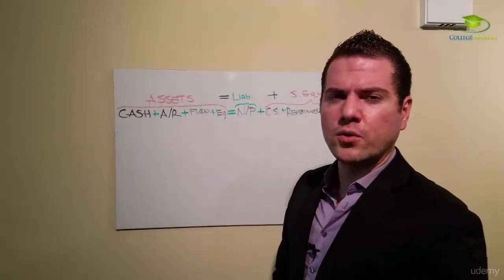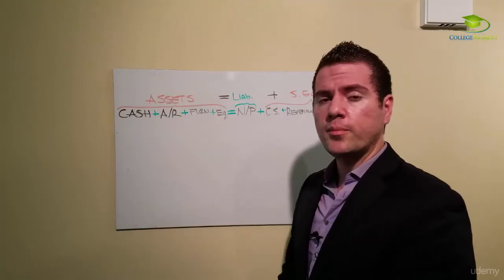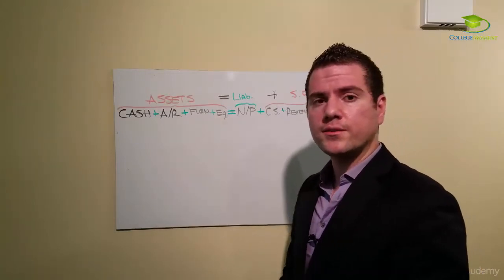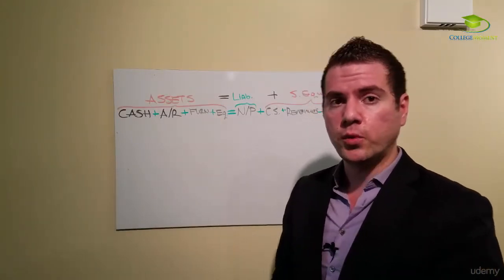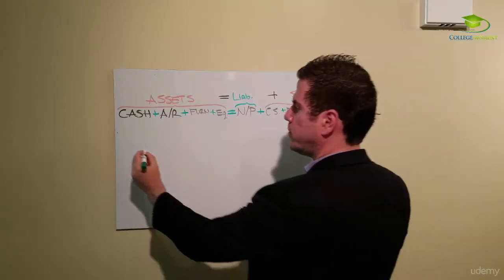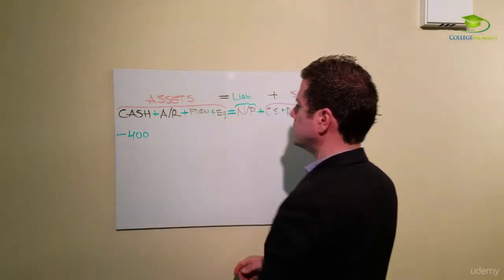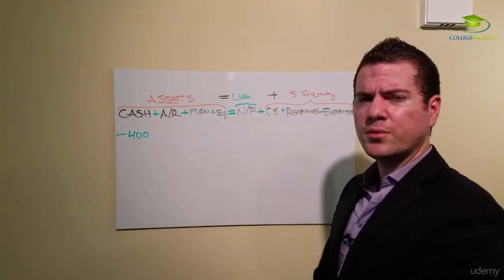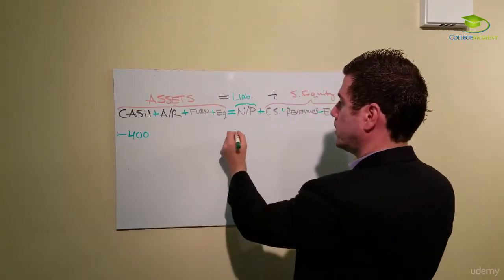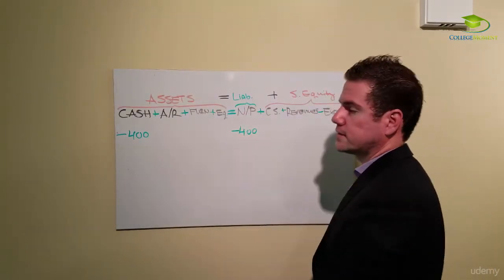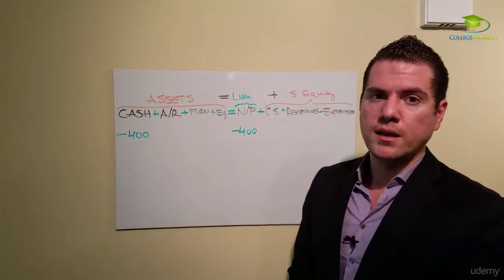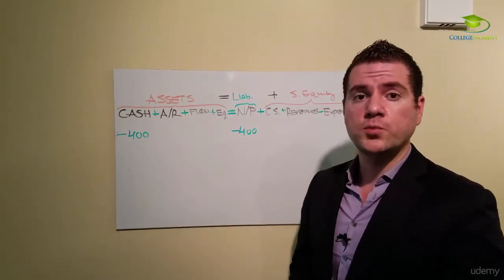You remember that loan that we took to buy that equipment? Well, guess what? Now we have to pay it back. But not all of it. We only paid $400. We paid cash, $400. Do we still owe them $1,200? No. We owe them $400 less. That's what we paid. And the final transaction, I believe, is we paid dividends.